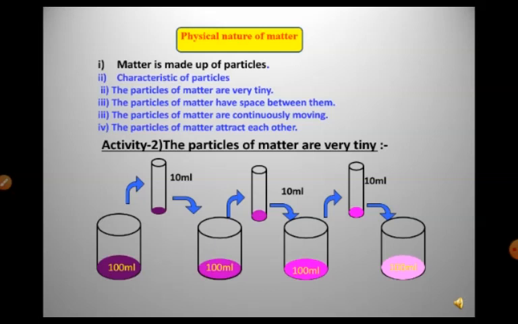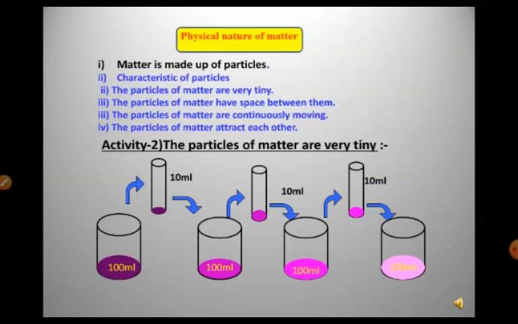So this experiment shows that just a few crystals of potassium permanganate can color a large volume of water, about 1000 liters. So we conclude that there must be millions of tiny particles in just one crystal of potassium permanganate, which keep on dividing themselves into smaller and smaller particles.